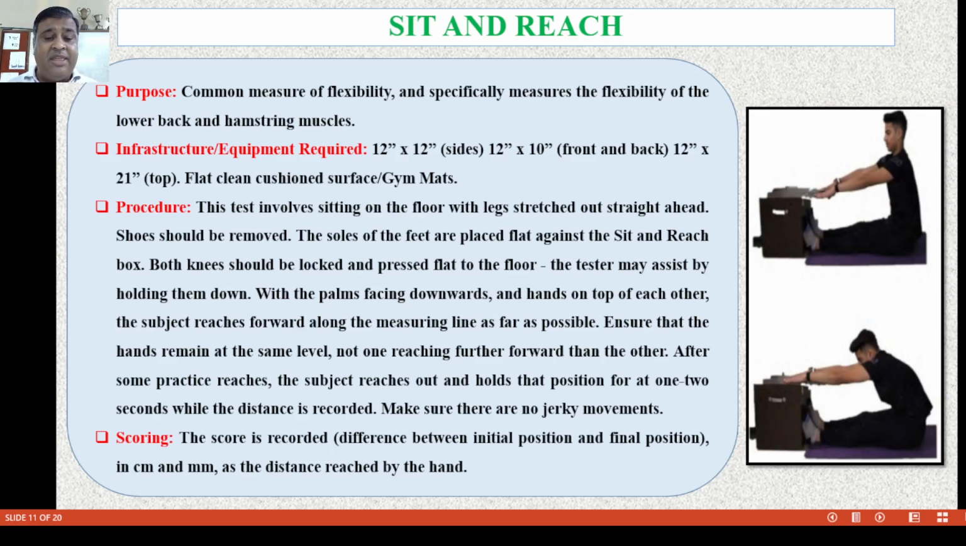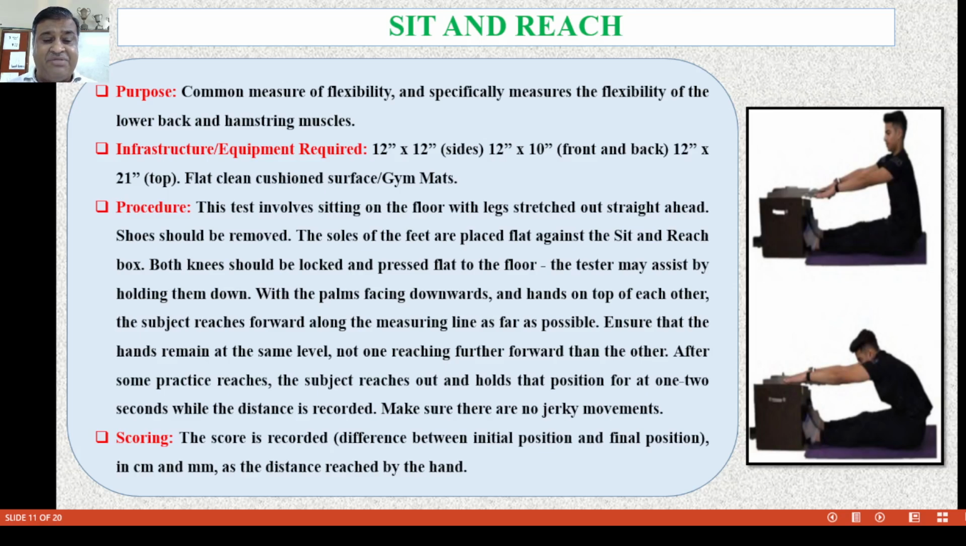What are the procedures? The test involves sitting on the floor with the legs stretched out and the hands straight. Shoes should be removed. The soles of the feet are placed flat against the sit and reach box. Both knees should be locked and pressed flat to the floor. The tester may assist by holding them down. With palms facing downwards and hands on top of each other, the subject reaches forward along the measuring line as far as possible. Ensure their hands remain at the same level, with one not reaching further forward than the other.